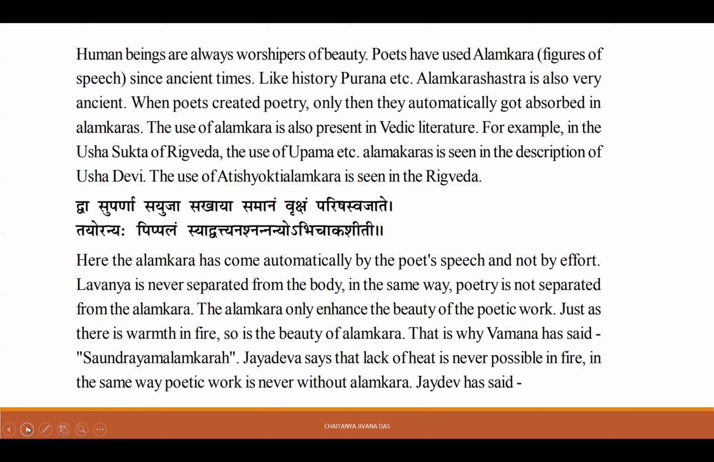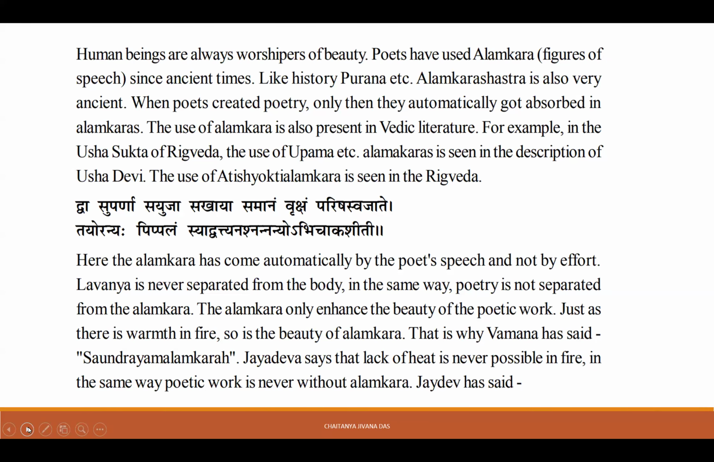Human beings are always worshippers of beauty. Poets have used alankara since ancient times, like in history, Purana, etc. Alankara Shastra is also very ancient. When poets created poetry, they automatically got absorbed in alankaras. The use of alankara is also present in Vedic literature; in the Veda also we find alankara.